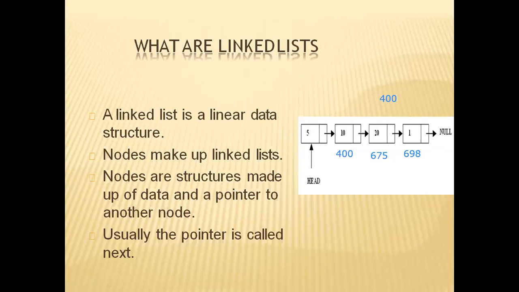The address of the next node is 698, and it will be stored in the second part of the third node. In the data part, 20 is stored, whereas in the address or link part, 698 will be stored.